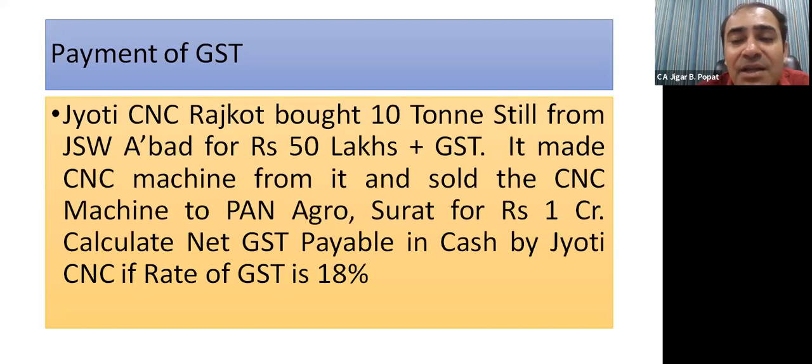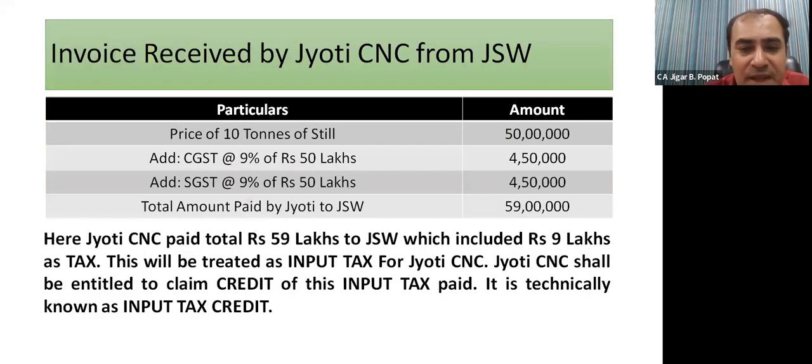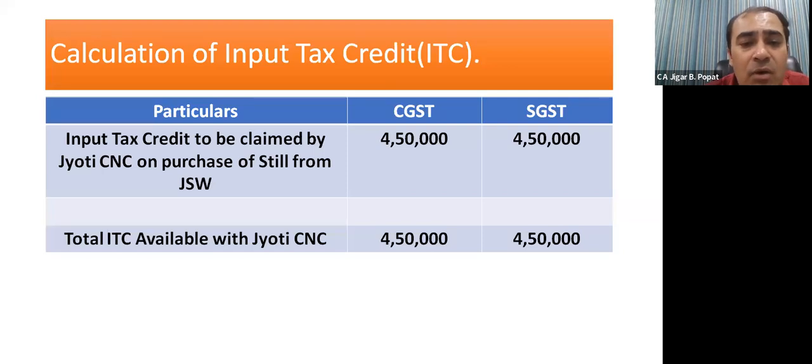So here Jyoti paid the first step. Now understand once again. While purchasing steel, Jyoti paid rupees 4.5 lakh CGST and 4.5 lakh SGST to JSW. And that is input tax. And Jyoti will be able to take credit of this input tax. That's why it is called input tax credit. Now, calculation of ITC. See, this is the ITC, input tax credit, to be claimed by Jyoti CNC on purchase of steel from JSW: CGST 4.5 lakh, SGST 4.5 lakh. So total ITC available with Jyoti CNC comes to 4.5 lakh each, CGST as well as SGST.